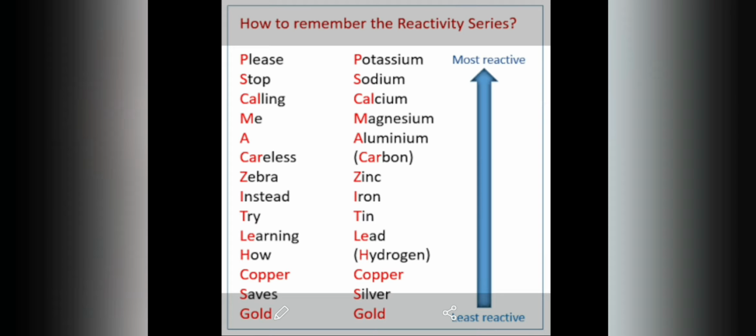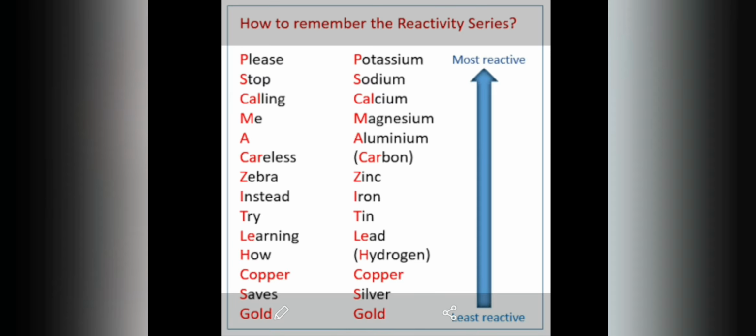S for sodium, and calling, that is calcium. Then me, M for magnesium. A for aluminium. Careless, that is C-A-R, that is for carbon. Please stop calling me a careless zebra, that is Z for zinc.